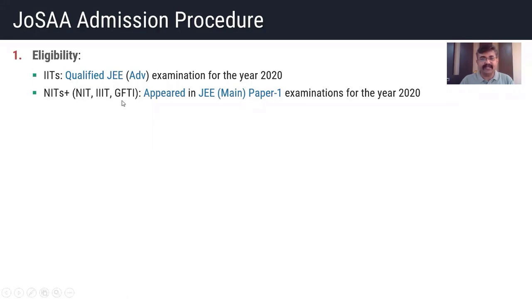If you want to apply to NITs plus colleges, you should have appeared in the JEE Main Paper 1 exam for the year 2020. I'm repeating once again, appeared. मैं बोल रहा हूं कोई भी स्कोर आपका हो, JEE मेन पेपर 1 में कोई भी स्कोर आया हो, तो आप इसमें एडमिशन के लिए अप्लाई कर सकते हैं.